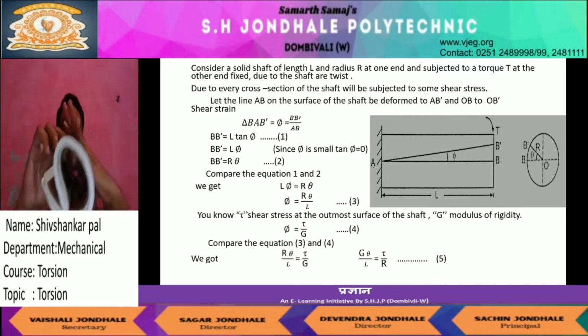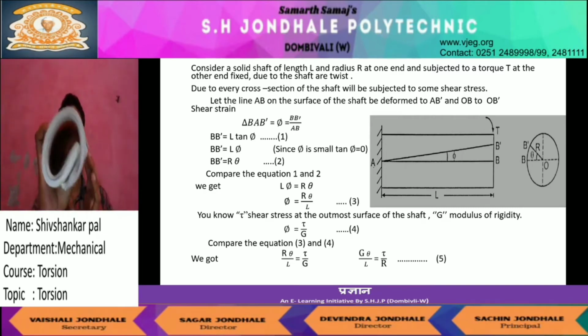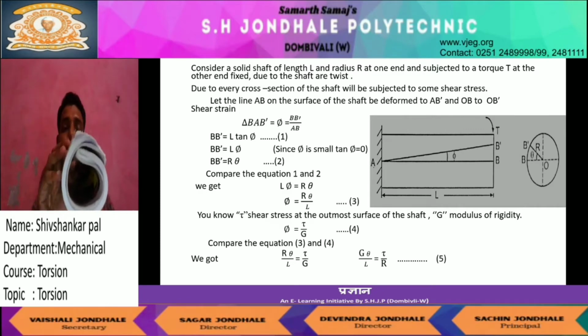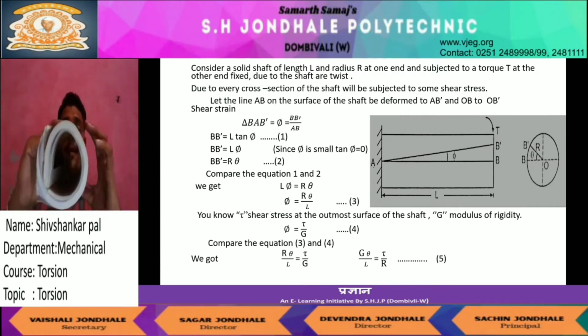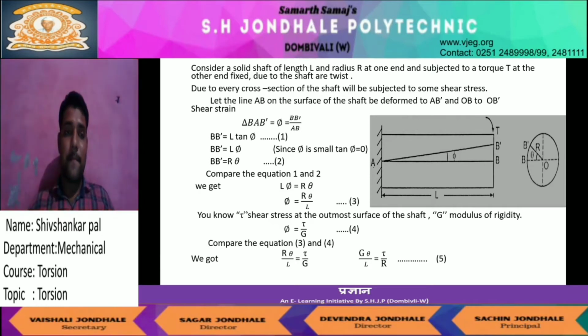Then you see the twisting occur, and it also maintains the circular behavior of the shaft. Every cross section of the shaft will be subjected to the same shear stress. It means that when twisting occurs, this twisting is opposed by the shear stress, and this shear stress in every cross section of the shaft is the same.